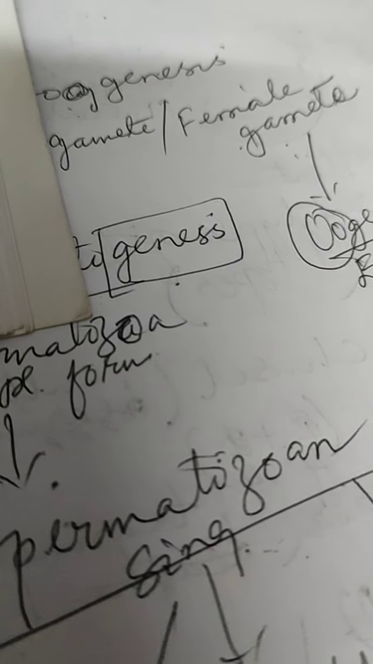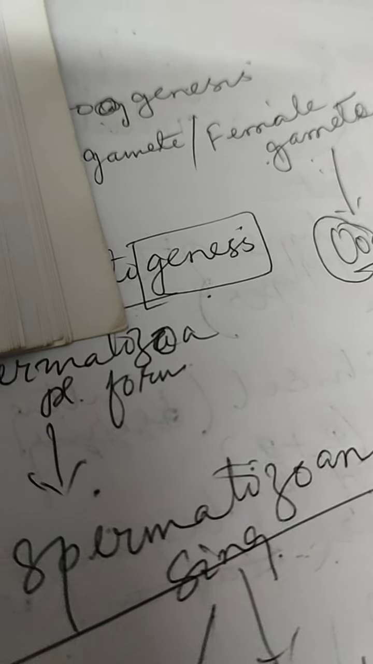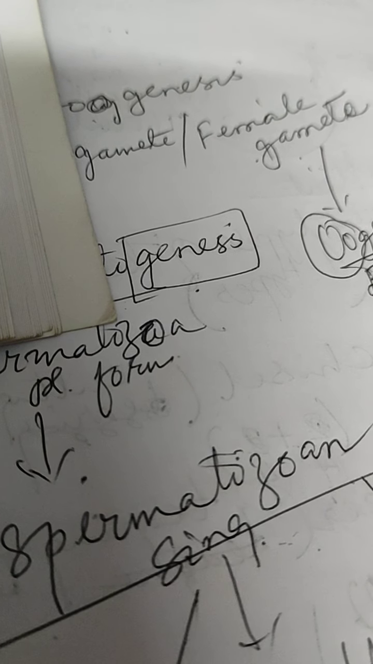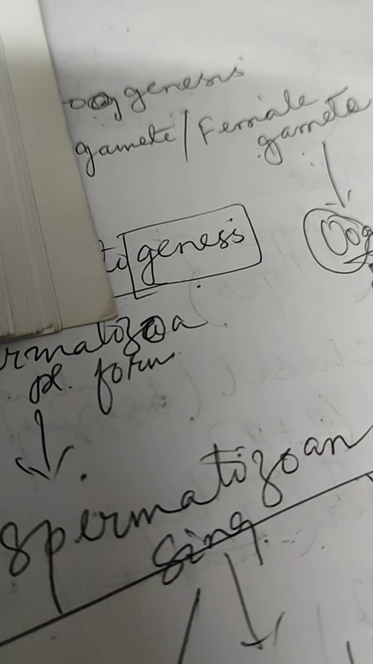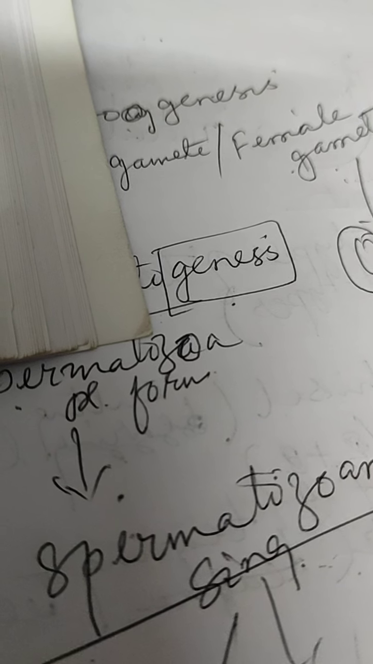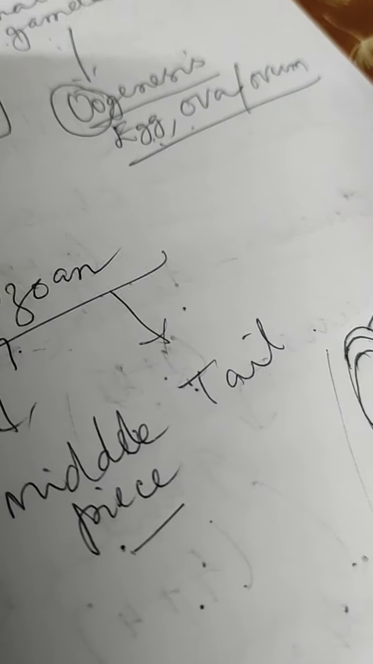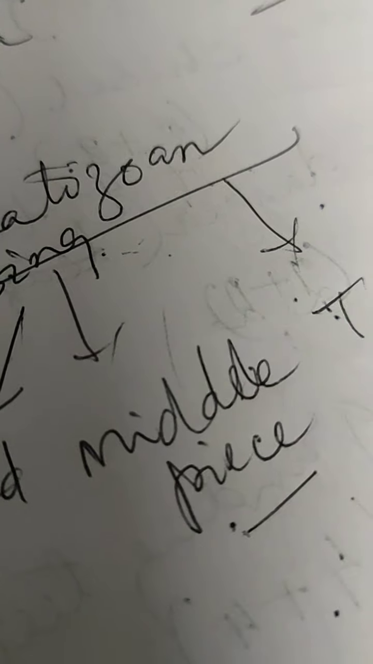Now all the diagram, whatever we have discussed, everything we have marked, is there in your book. Head, middle piece, tail, neck region is present, and the middle piece has the mitochondria. The head region has the nucleus, cap, acrosome, and enzyme, which I have marked also. So this is the structure of the male gamete. It is also called the spermatozoa.